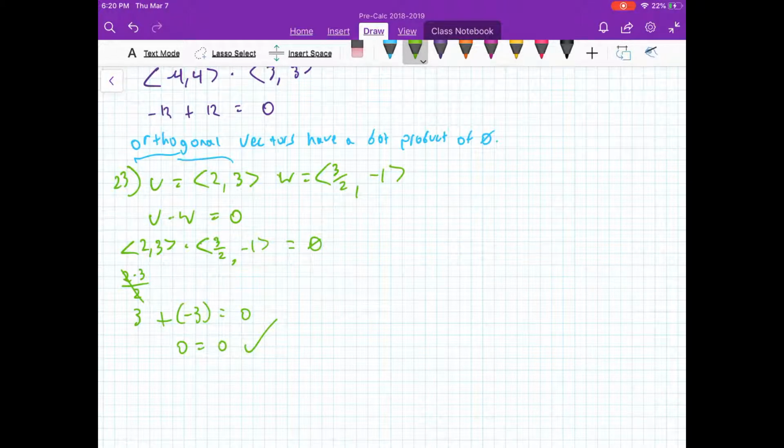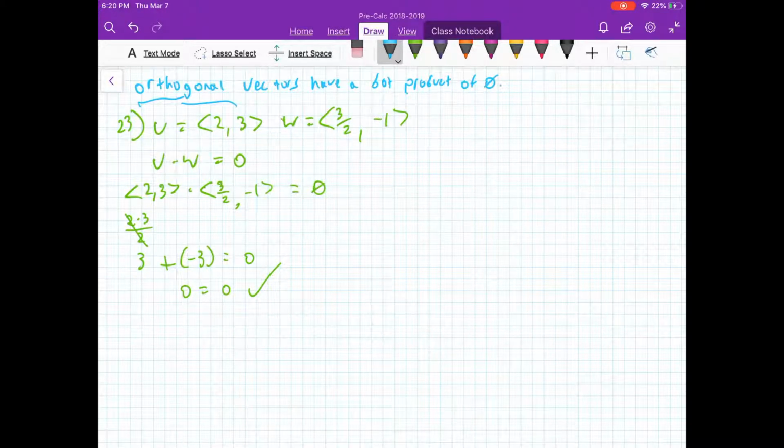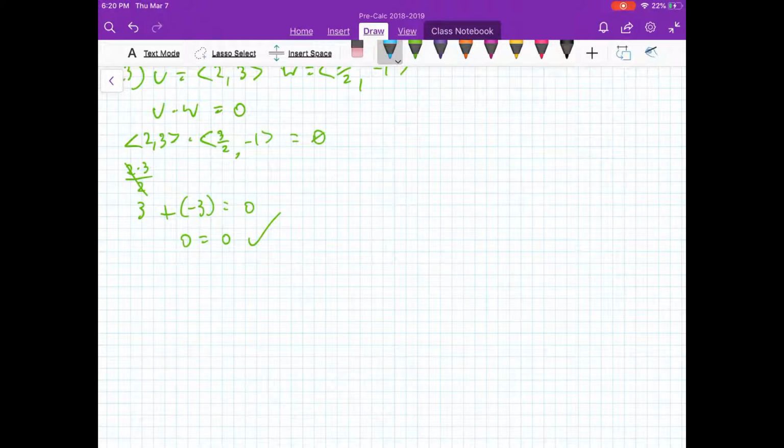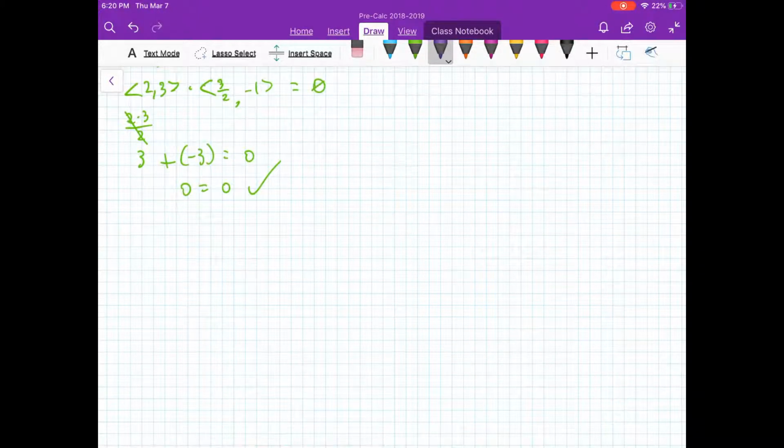There's one more major concept we need to cover in this lesson. The last major concept is this idea of vector projection. Now, vector projection says this. If I have two vectors, we have these axes. Let's draw our axes right here.